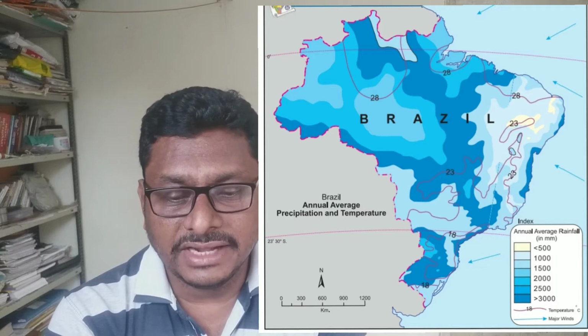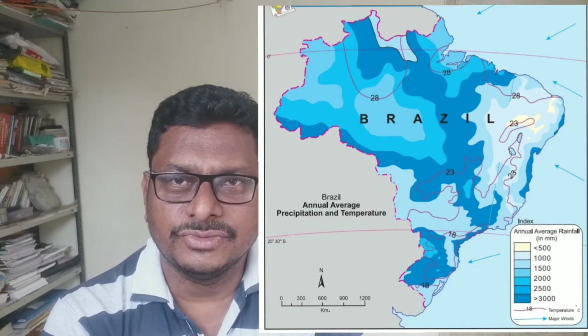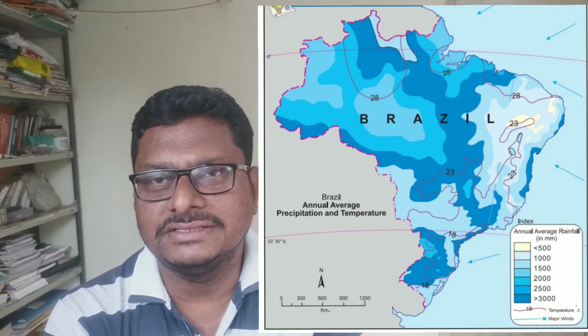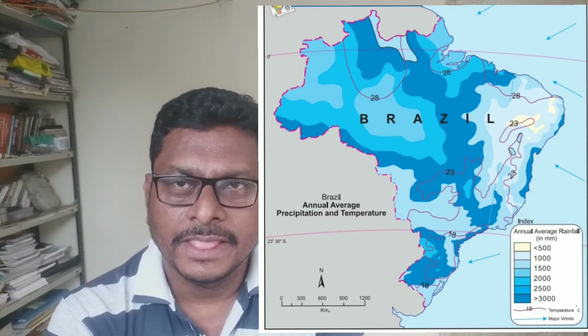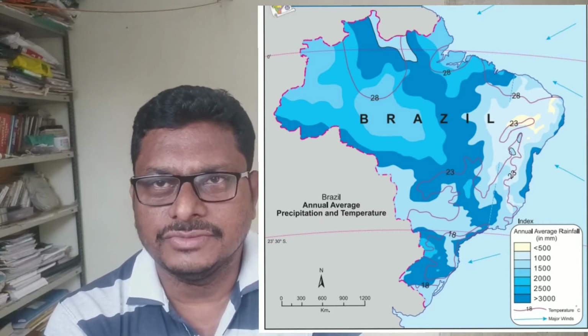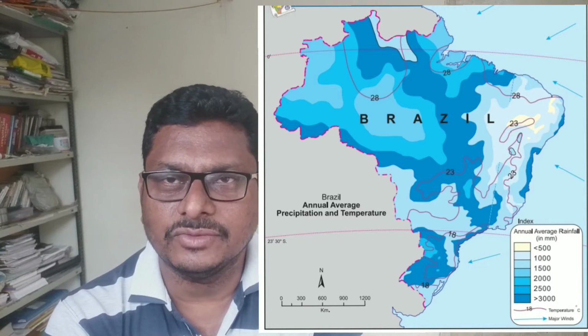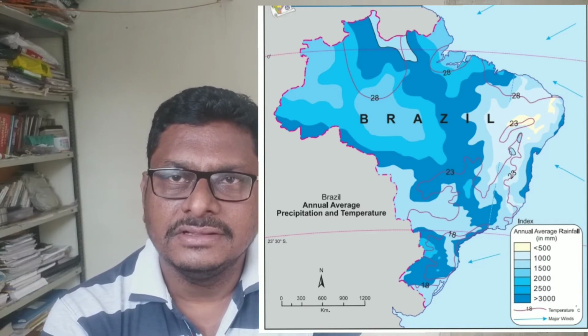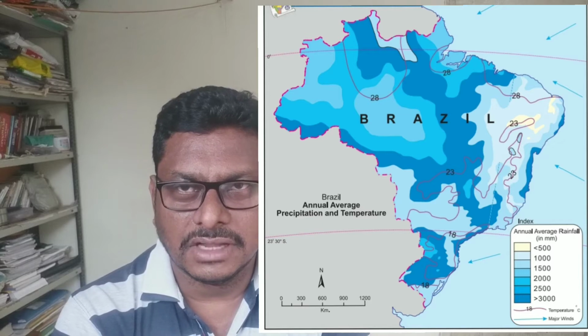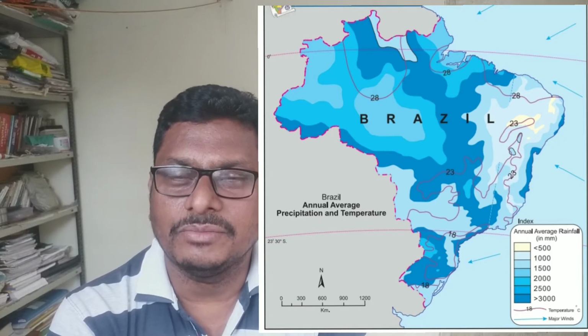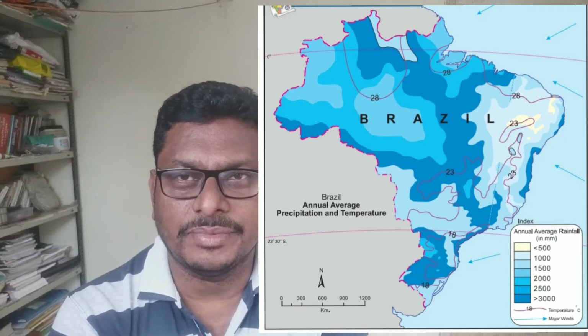Then we come to know another important factor which makes a great effect on the Brazilian climate, and that is the wind. If you see the arrows coming from the Atlantic Ocean, they indicate winds flowing from the Atlantic Ocean, coming from the northeastern and southeastern sides of Brazil.